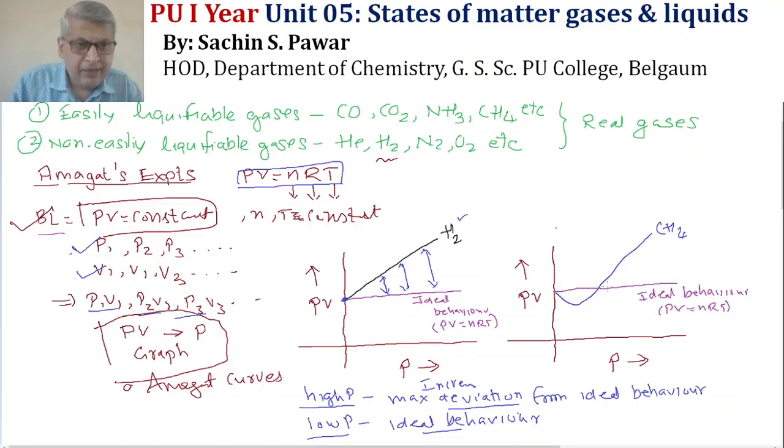Again, as the pressure increases, the gap between the curve for methane and the curve for ideal gas is increasing. So, at high pressure there is deviation from ideal behavior, and at low pressure there is ideal behavior. That is one conclusion that was drawn.